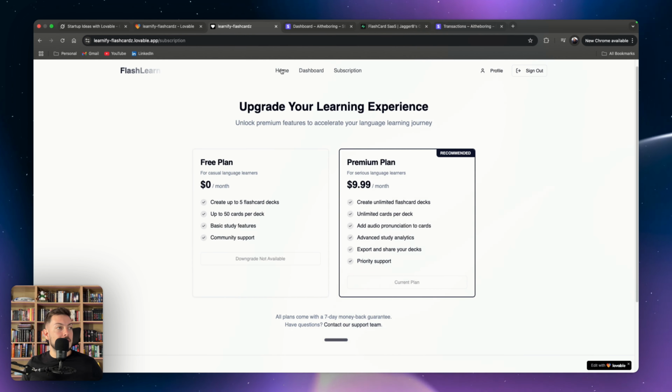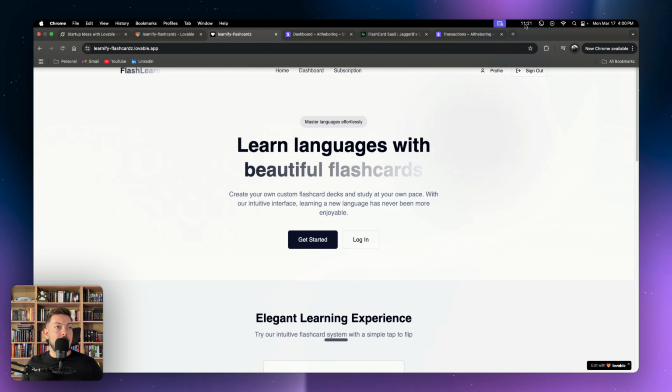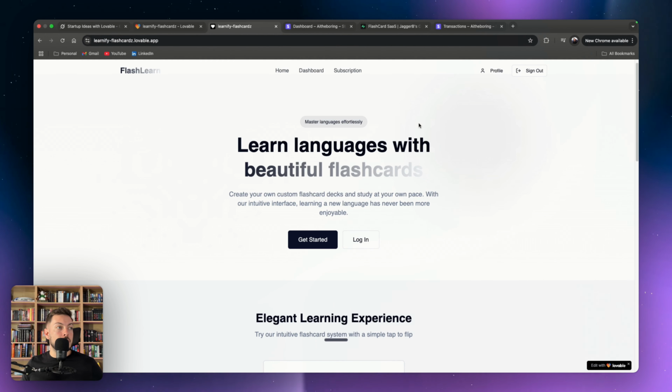So do keep that in mind. That is a little bit of a hole. Given we have got 11 minutes left, I want to work on the user interface.